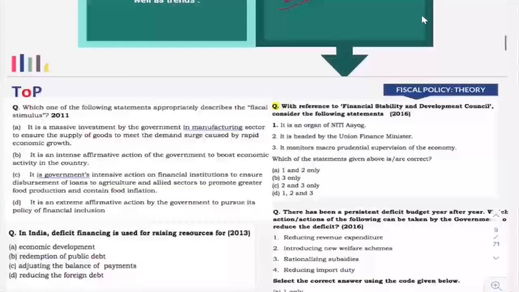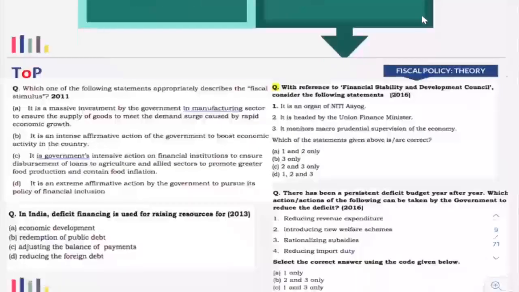Now in 2011, there was a question: which of the following appropriately describes fiscal stimulus? Now you have to answer this. Here the options given are: it is a massive investment by government in the manufacturing sector to ensure the supply of goods to meet the demand surge caused by rapid economic growth. Is it because of rapid economic growth? No, stimulus is that particular word.